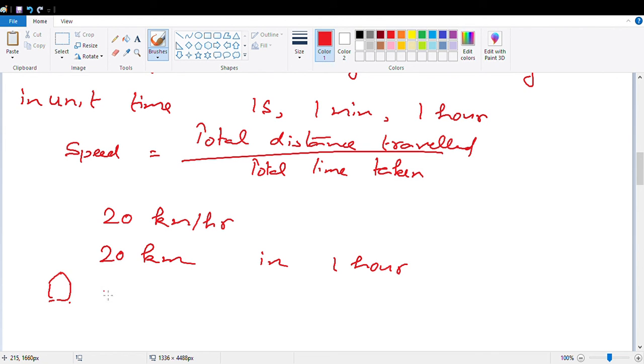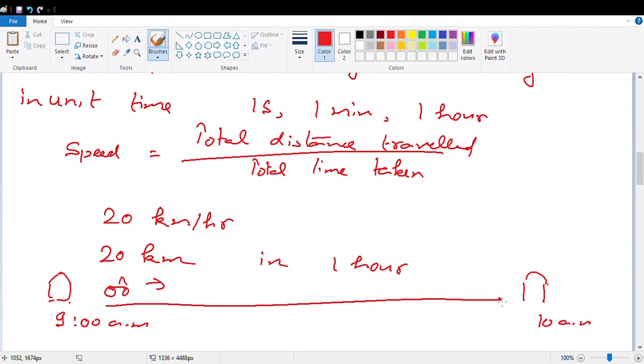You started from your home with the bicycle, moving at 9 a.m. you started your journey, and at 10 a.m. you have reached up to particular position. So whatever distance you have traveled, that will be 20 kilometer if your speed is 20 kilometer per hour.